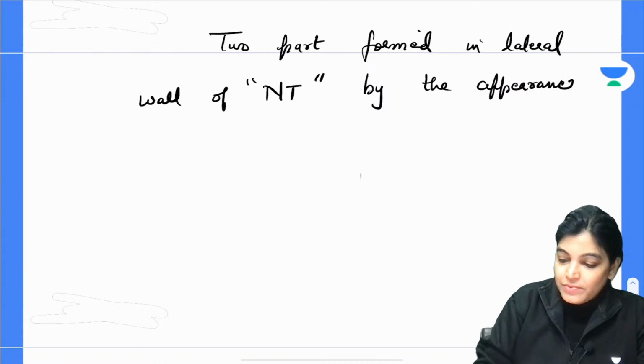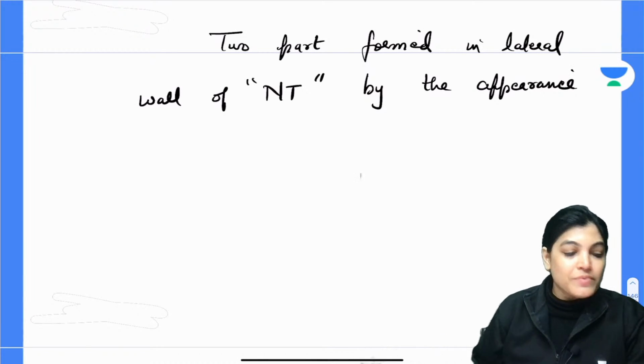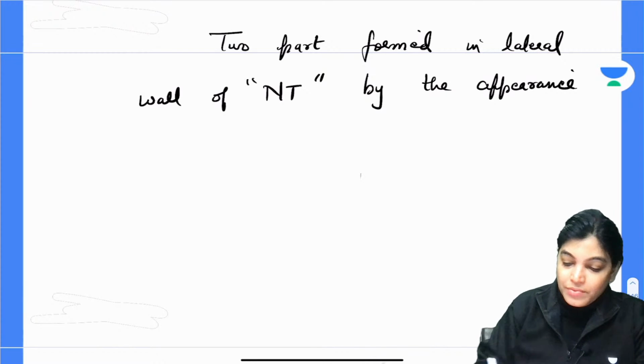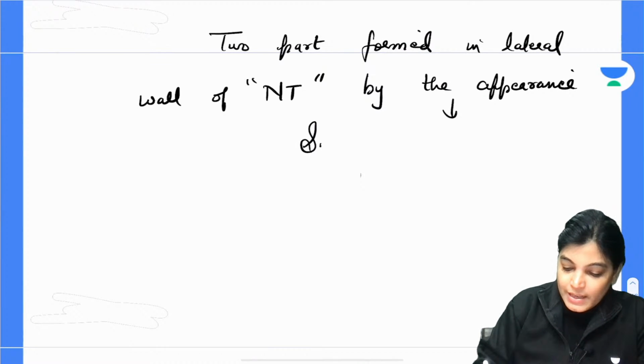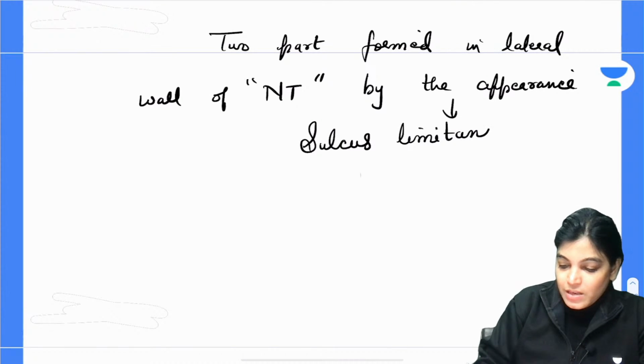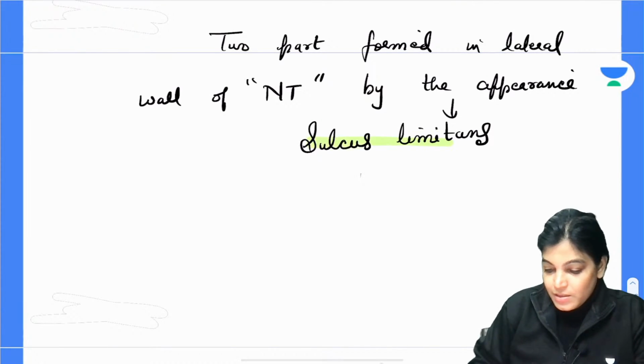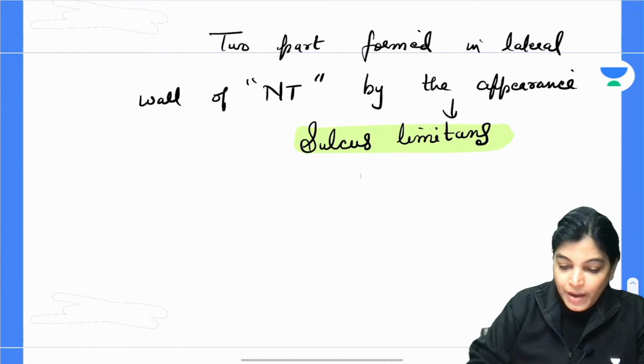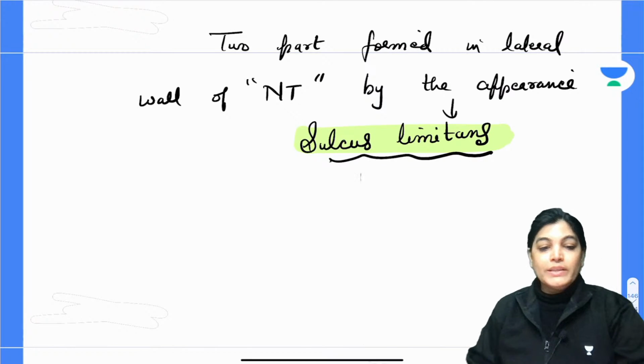The structure which I have shown you in the diagram. The appearance of which structure, my dear aspirant? By the appearance of sulcus limitans. The groove is termed as sulcus limitans, and it divides the lateral wall into two parts.